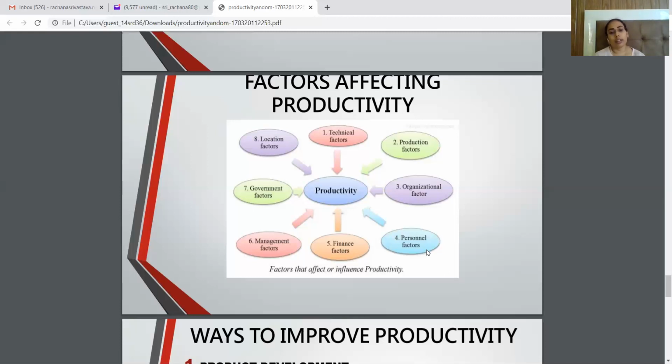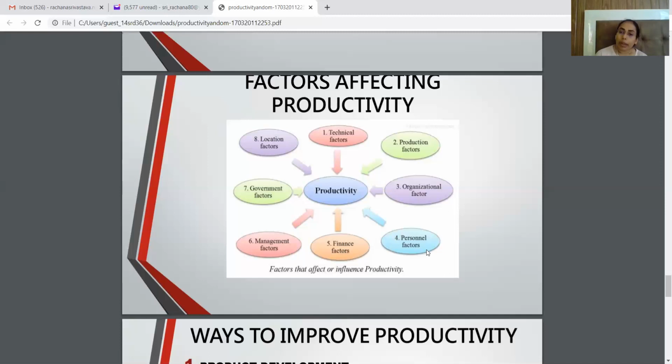Then there is a factor which is called the management factor. This comes under factors like how much management is concerned with increasing productivity, the policies and planning of management, and the management attitude toward workers. These are the factors which can positively or negatively contribute to the productivity of an organization.